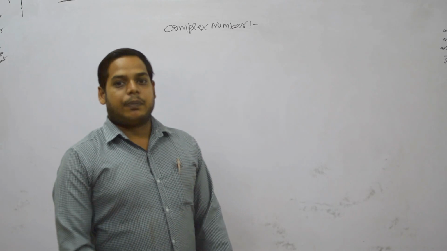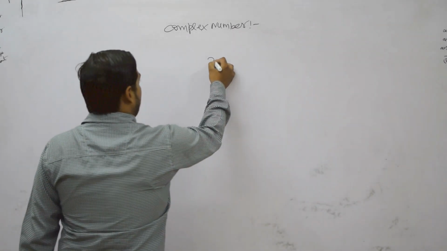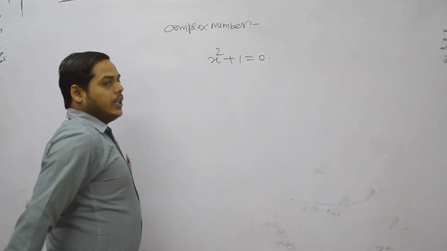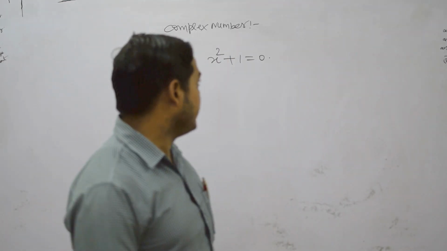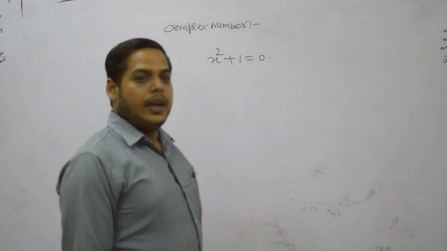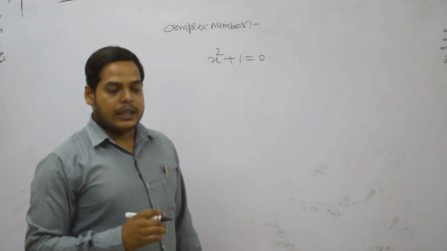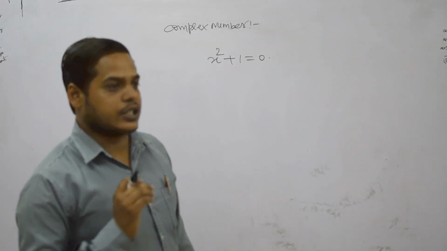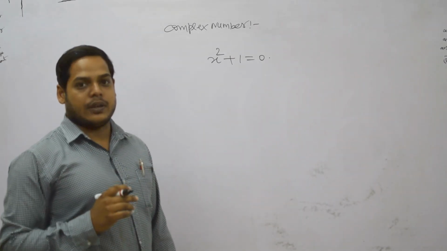The starting of complex number is from this equation, or we can say the first type of equation. There is no real number for which x square plus 1 equals 0. So we want to extend our real number system. The new system that comes out is known as complex number. There is no number which satisfies this equation.